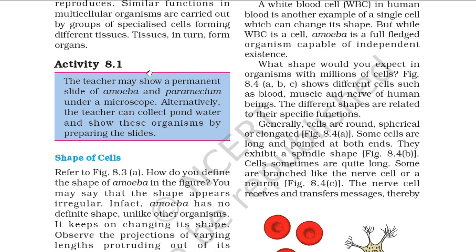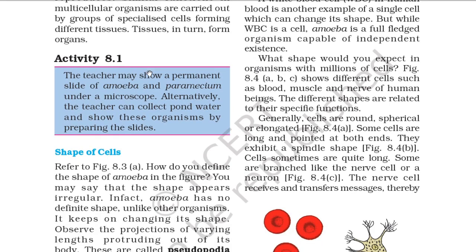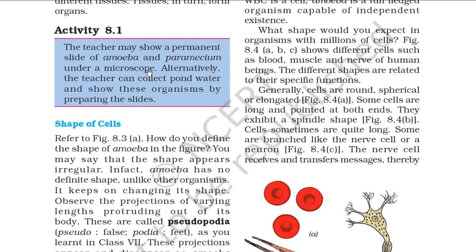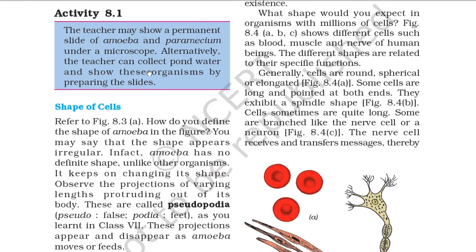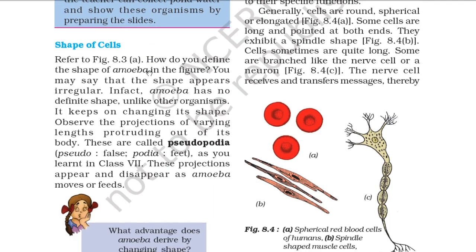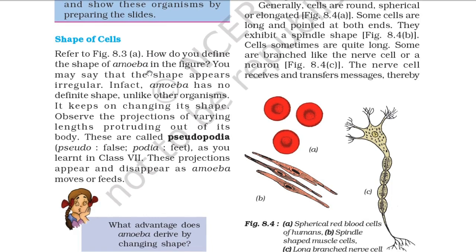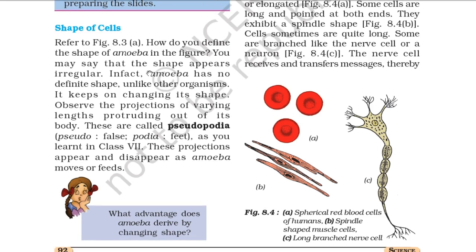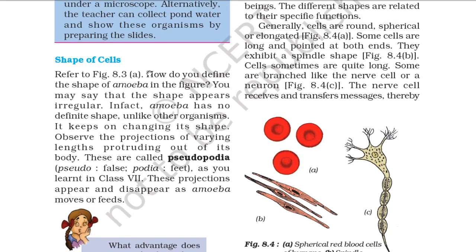So what shape would you expect in organisms with millions of cells? Figure 8.4 A, B, C shows different cells such as blood, muscle and nerve cells of human beings. The different shapes are related to their specific function. A is the spherical red blood cell of human. B is a spindle shaped muscle cell. And C is a long branched nerve cell.